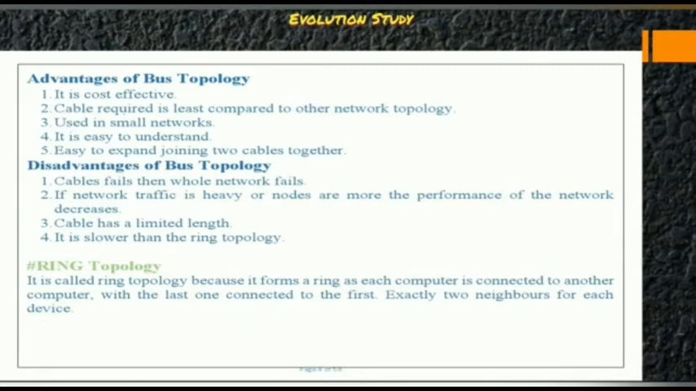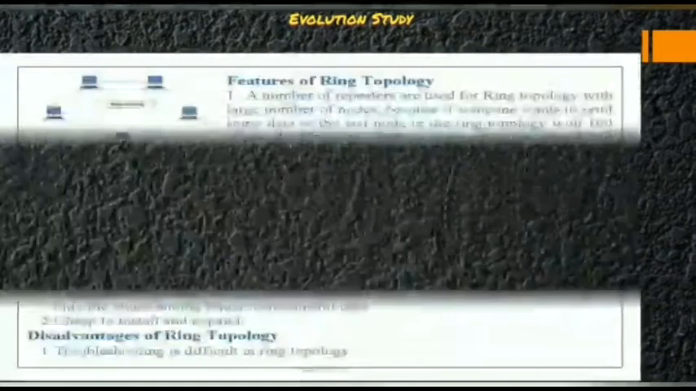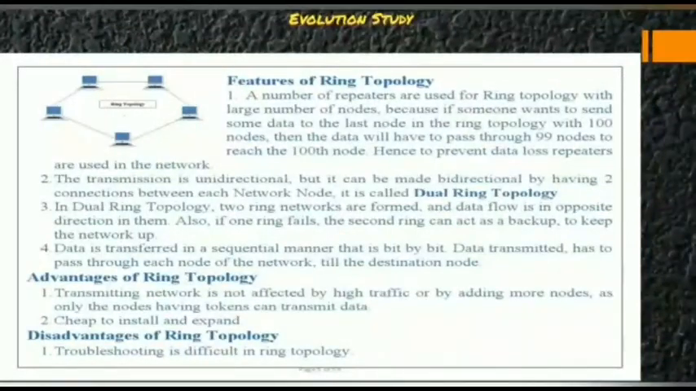It is called the ring topology because it forms a ring, as each computer is connected to another computer with the last one connected to the first. Exactly two neighbors for each device. Let's talk about the features. A number of repeaters are used for the ring topology with a large number of nodes, because if someone wants to send some data to the last node in a ring topology with 100 nodes, then the data will have to pass through 99 nodes to reach the 100th node. Hence, to prevent data loss, repeaters are used in the network.